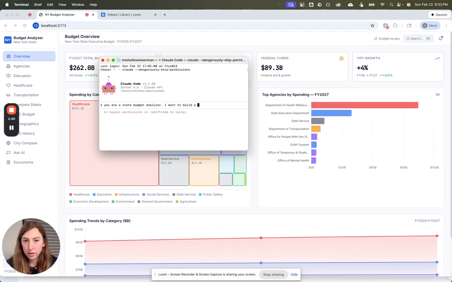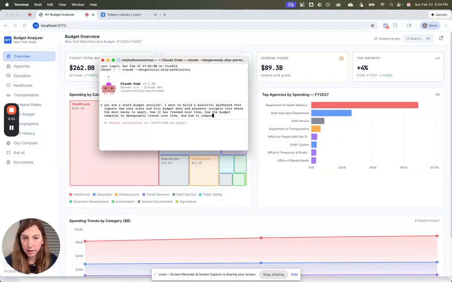I want to build a beautiful dashboard that ingests New York state and city budget data and presents insights into where the most money is spent, how it has trended over time, how the budget compares to demographic trends and population, just like demographic trends over time, and how it compares to other major cities and states.